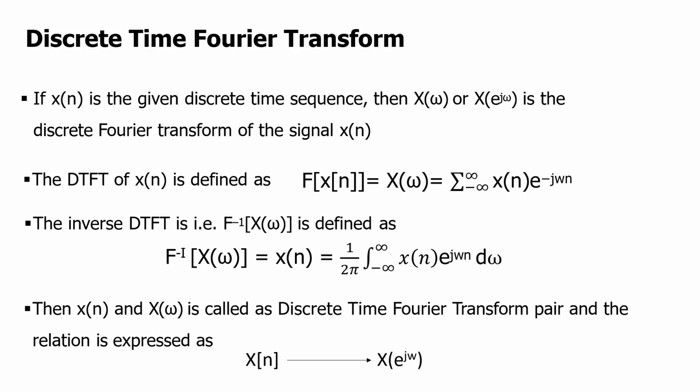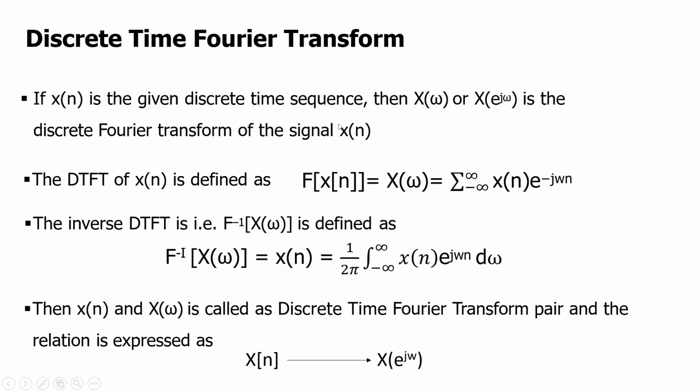So for continuous time signals we will have Fourier series, Fourier transform and Laplace transform. So similarly here also for discrete time case we will have discrete time Fourier transform and Z transform. In next video we will see Z transform. And why discrete time Fourier transform means, to analyze the discrete time signal we will use discrete time Fourier transform. It is applied only for discrete time sequence. So now with this understanding, what is DTFT we will see.